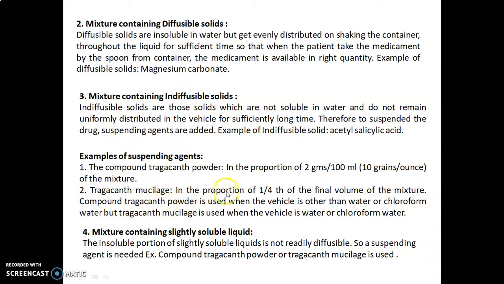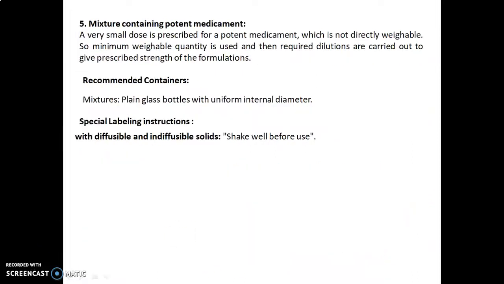Tragacanth mucilage in the proportion of one-fourth of the final volume of the mixture. Compound Tragacanth powder is used when the vehicle is other than water or chloroform water, but Tragacanth mucilage is used when the vehicle is water or chloroform water. Mixture containing slightly soluble liquid: the insoluble portions of the slightly soluble liquids are not readily diffusible, so a suspending agent is needed. For example, compound Tragacanth powder or Tragacanth mucilage is used.